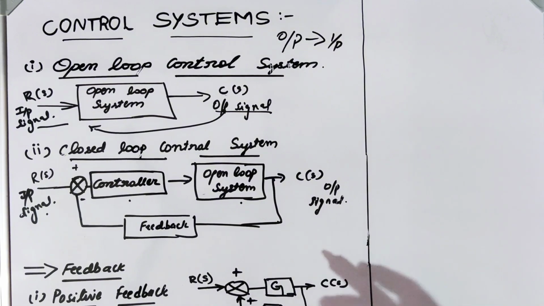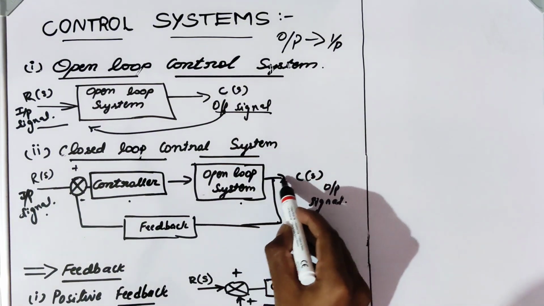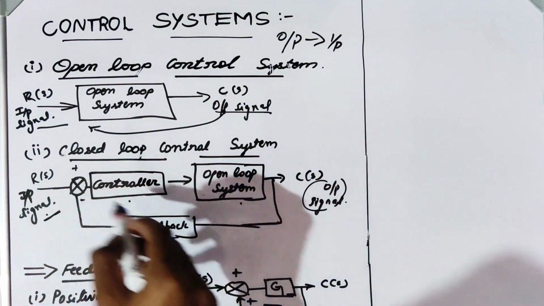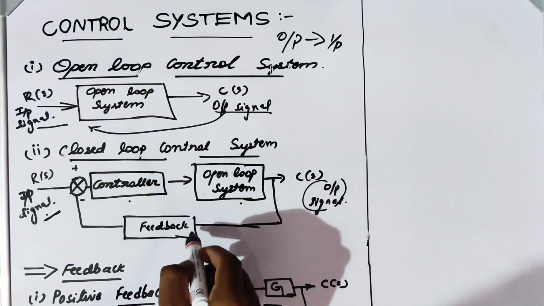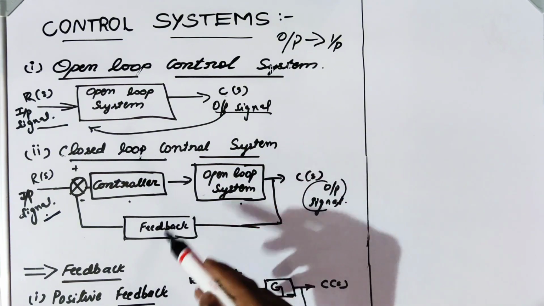Now coming on to closed loop control system. In closed loop control system, the output has an effect upon the input quantity through feedback. As you can see here, this is the output signal, and it has an effect on the input signal through a factor known as feedback. So this is the main difference between open loop control system and closed loop.